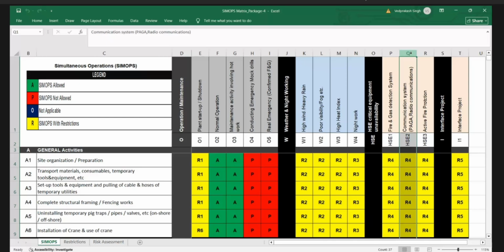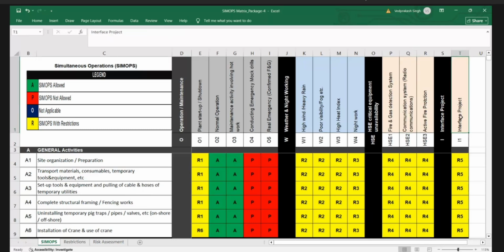CCTV is there? CCTV, I doubt. CCTV, we don't have it. We have only flame detection, flammable gas, or toxic gas. So FNG is there. I think both are not applicable. Active is not there. And communication, that we need to check. Communication should be there. Radio communication should be there, but PAGA is not there. Okay, I remove the PAGA then.